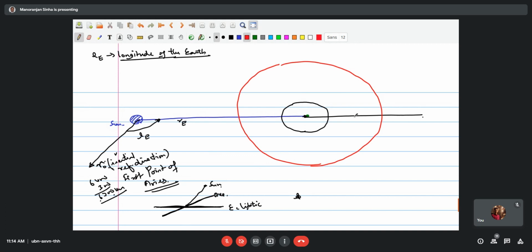And the planning is done such that from the parking orbit, your satellite traverses in a hyperbolic orbit like this.